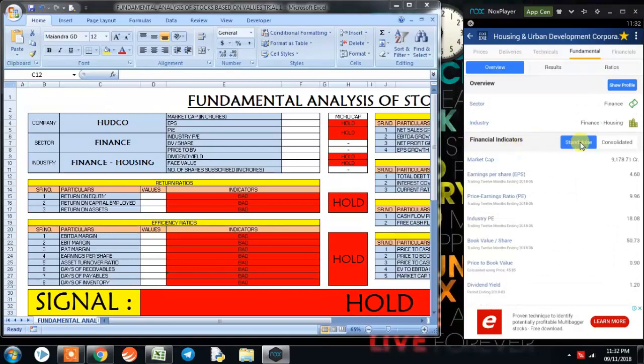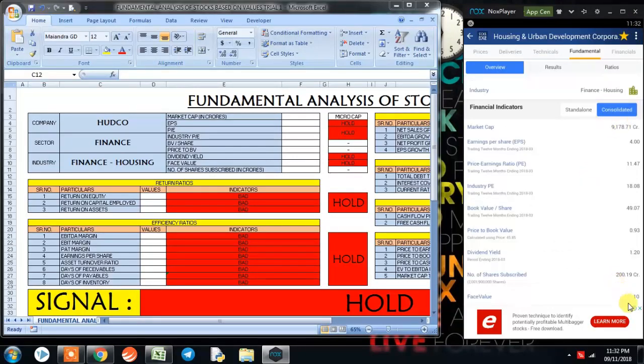Now let's go to financial indicator. We'll be using these values in our Excel program. So first is market cap, which is 9178.71 crores. Earning per share is 4. Price to earning ratio is 11.47. Industry PE is 18.08. Book value per share is 49.07. Price to book value is 0.93. Dividend yield is 1.2. Face value of the company is 10.